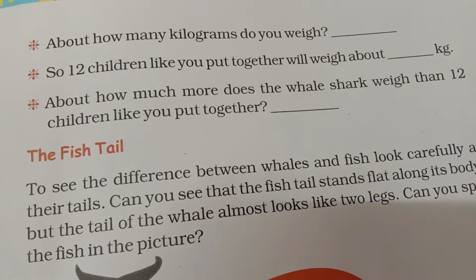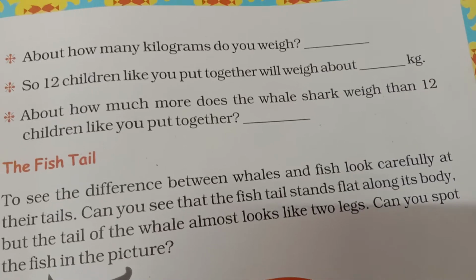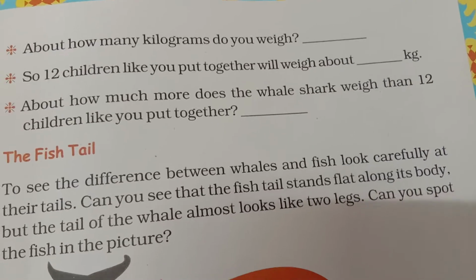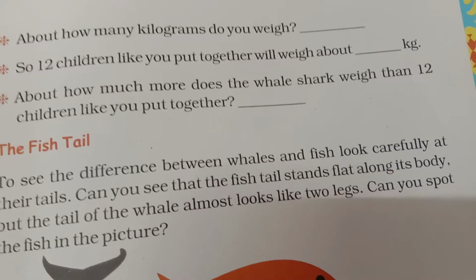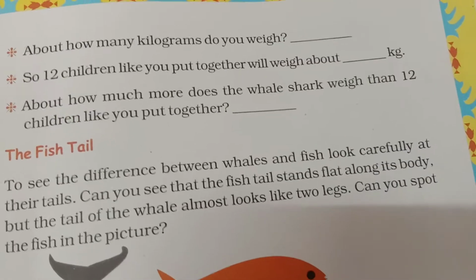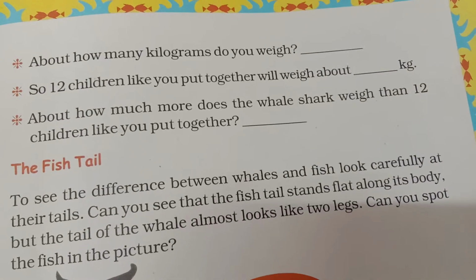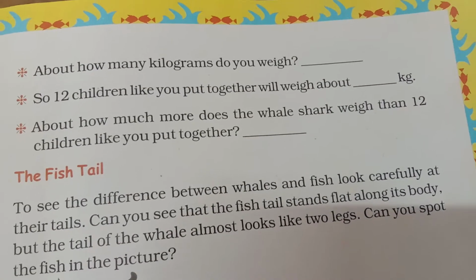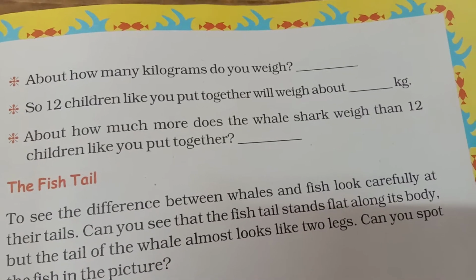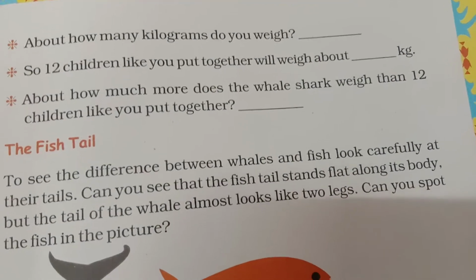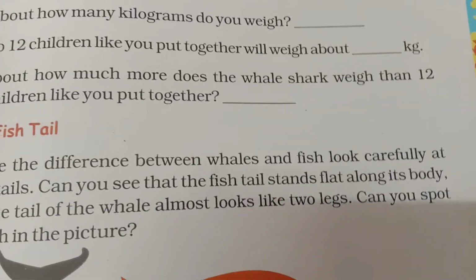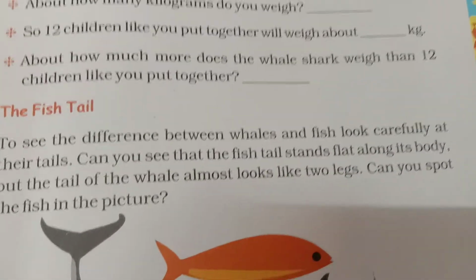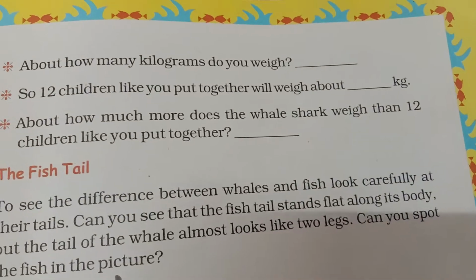Now, about how much more does the whale shark weigh than 12 children like you put together? So what is the weight of this whale shark which is more than the weight of 12 children like you put together? What to do? Yes, exactly. You have to do the subtraction. Subtract 300 kgs from 16,000 kgs.